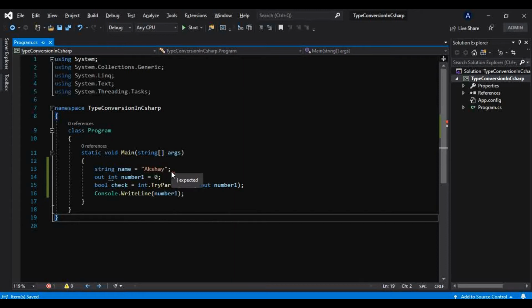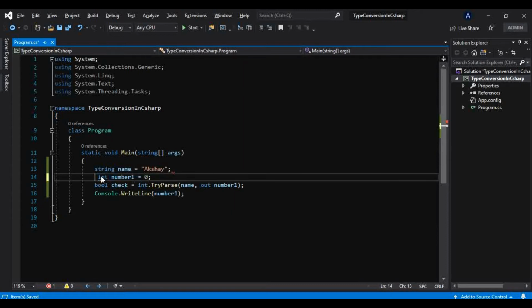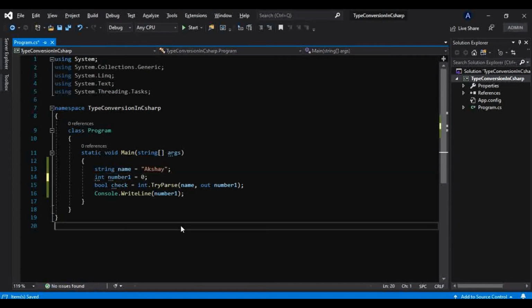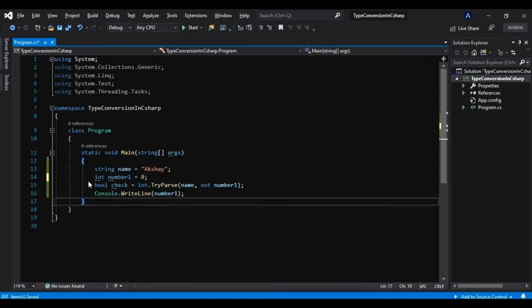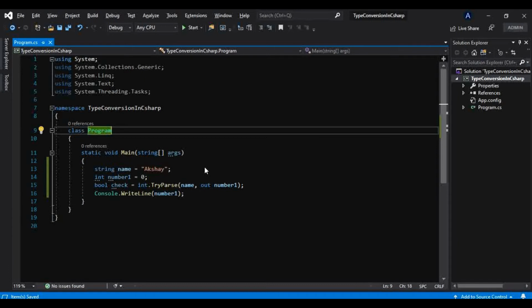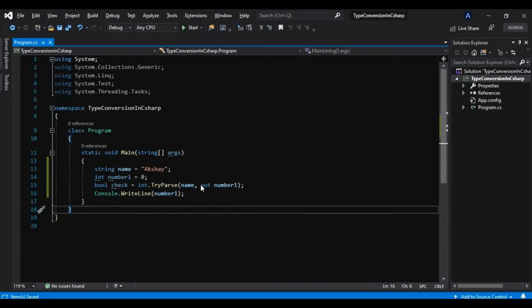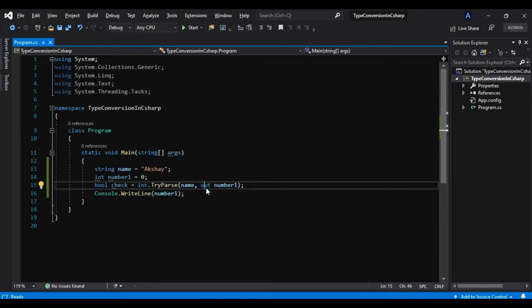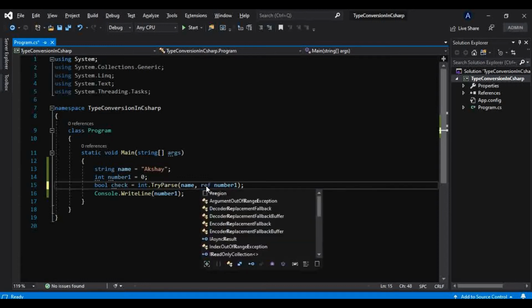So we don't need to take int here. We only have to pass that parameter as an out parameter. Why this out parameter, I will explain in great detail to you guys. Also there is a ref parameter, where you can pass any value and store it as ref here, like this.